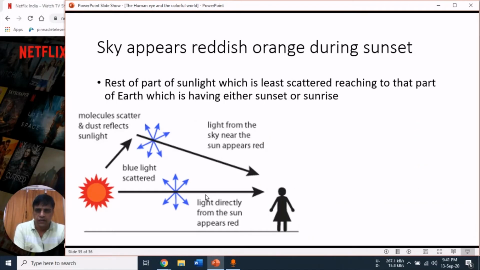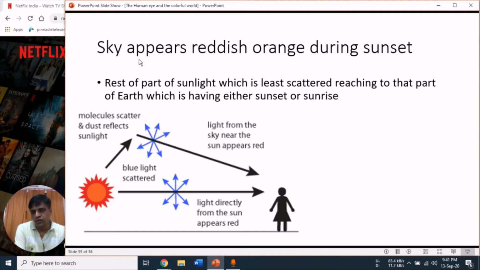Now, the sky appears reddish orange during the sunset. As you have seen, the blue color of the white light reaches that part of the Earth which is having day at that time. But what about the part of the white light which is least scattered? It should reach that part of the Earth which is having night time, evening time or early morning time.